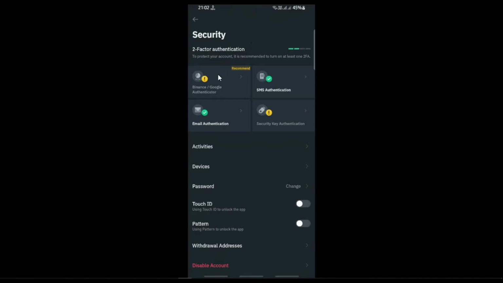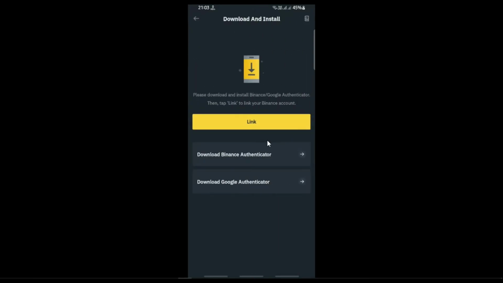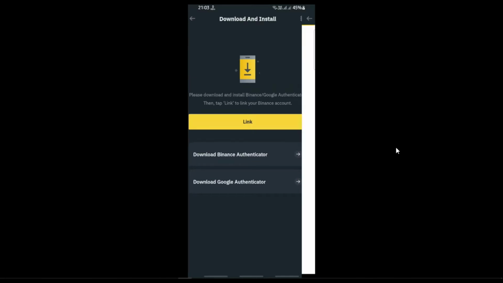Now, the second way you can protect your Binance account is through Binance Authenticator or Google Authenticator. It's very simple, no need to worry about it. I'm gonna make it super easy for you. You can go with either of them. If you already have Google Authenticator, go with that, or you can also go with Binance Authenticator. I'm gonna go with Binance Authenticator. So click on it.